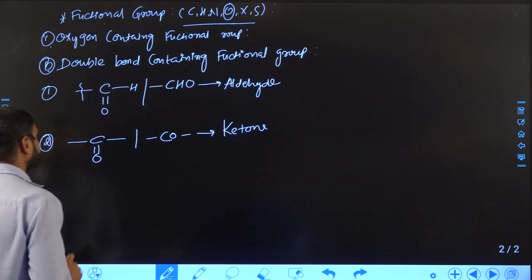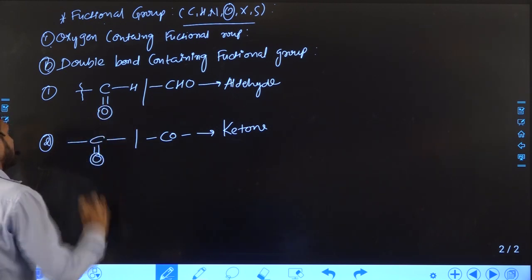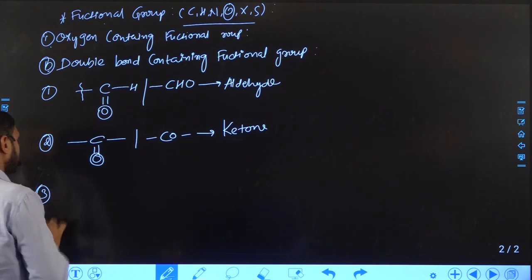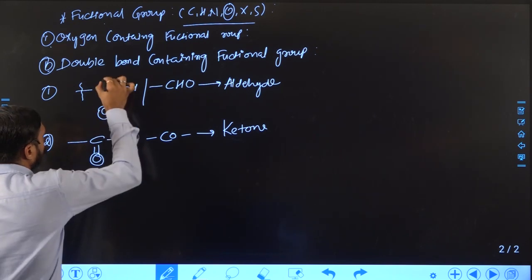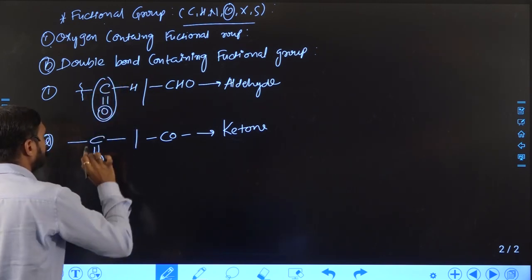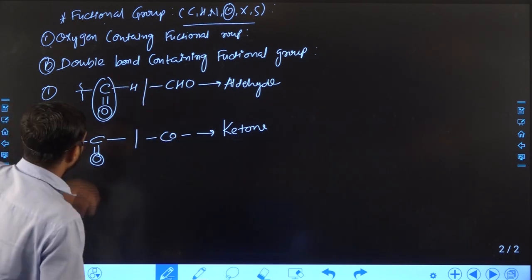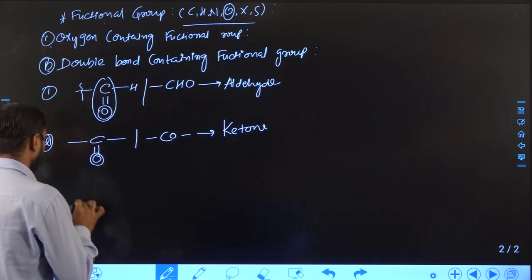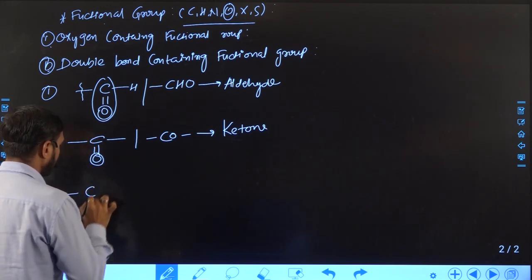Here you can see in both cases oxygen is attached with a double bond. These two functional groups contain a single oxygen, but it is also possible that more than one oxygen is present in the functional group. In this case, the C double bond O portion is fixed, but if we change the right-hand side or left-hand side group, it will become a different type of functional group. But C double bond O is common in all cases.